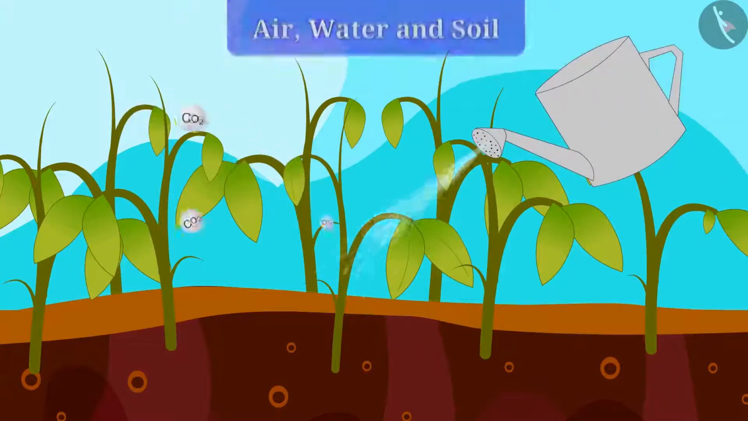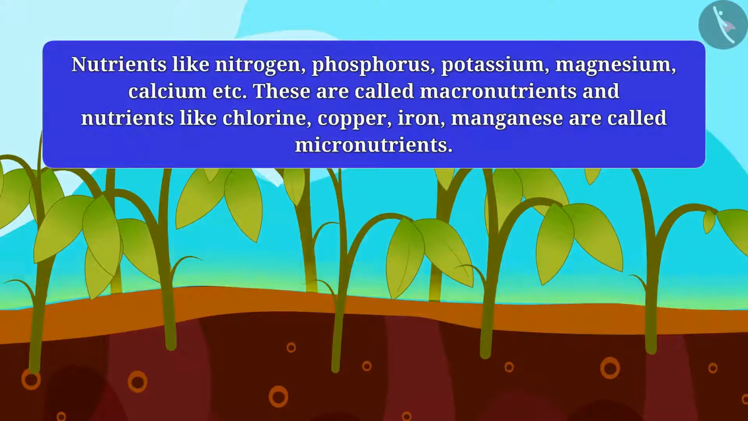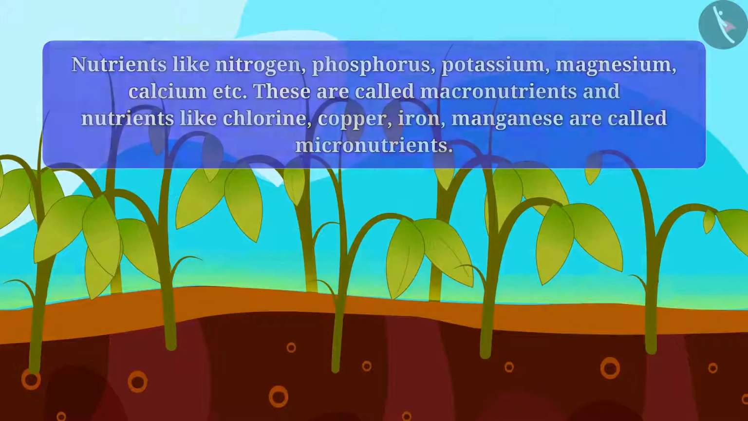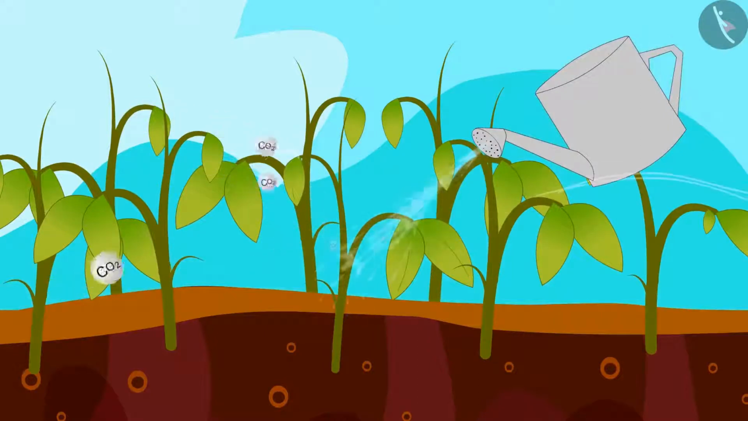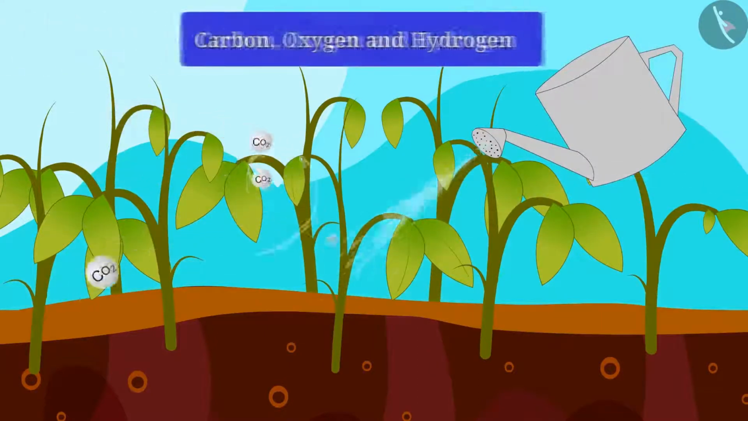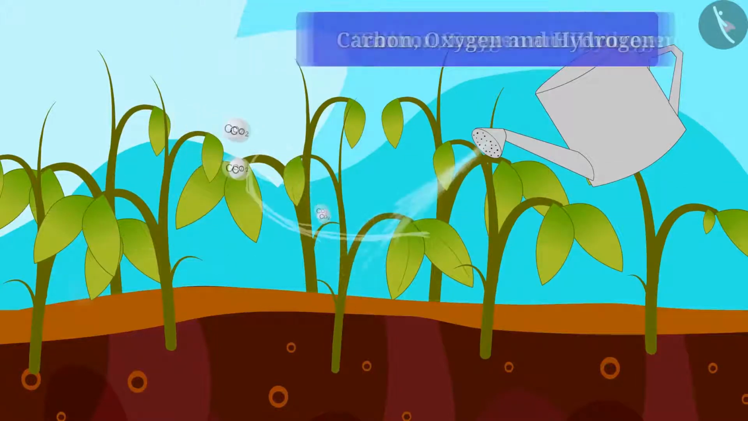Most trees get nutrients from the soil, like nitrogen, phosphorus, potassium, magnesium, calcium, etc. Do you know what nutrients the tree gets from air and water? Think. Trees get carbon, oxygen, and hydrogen from air and water. All these nutrients help the plant to grow.